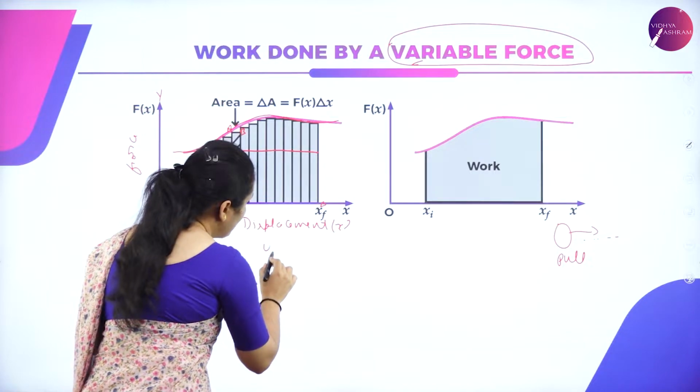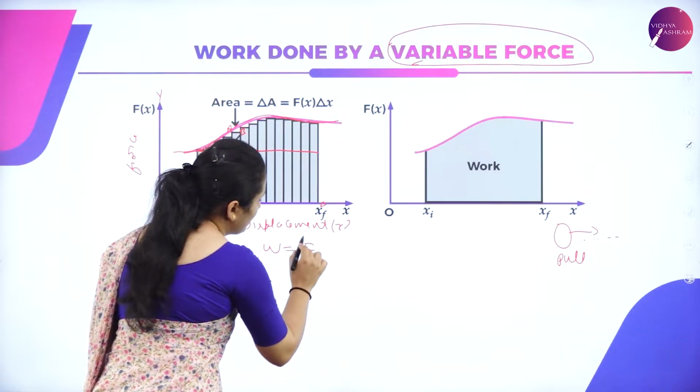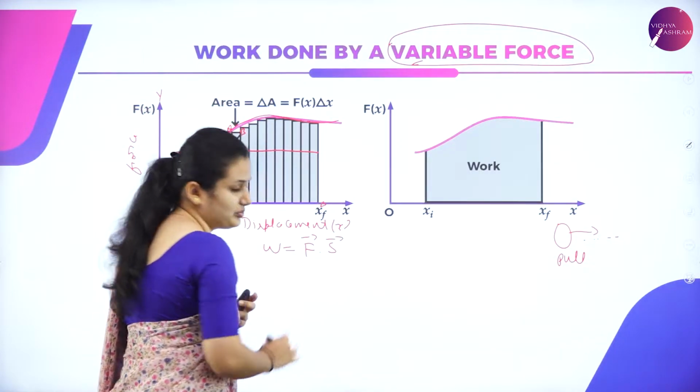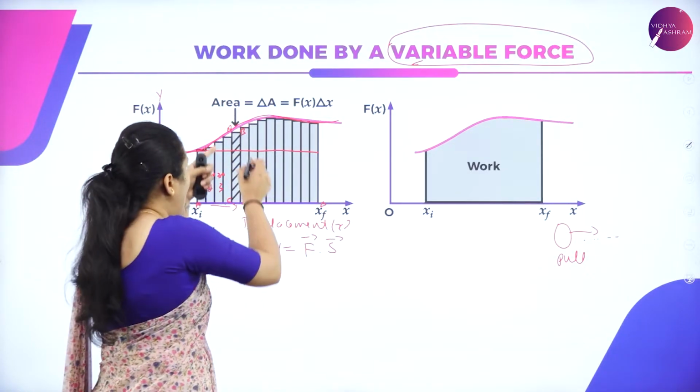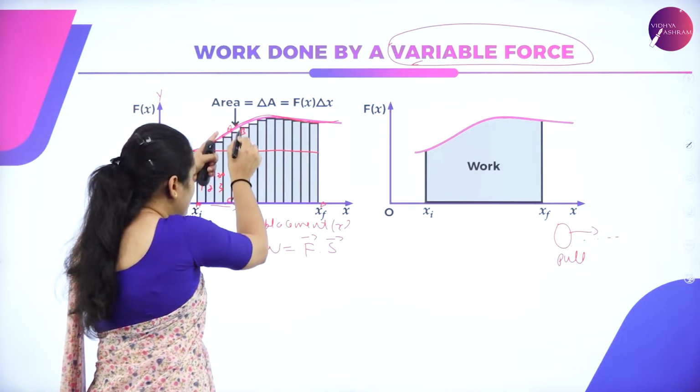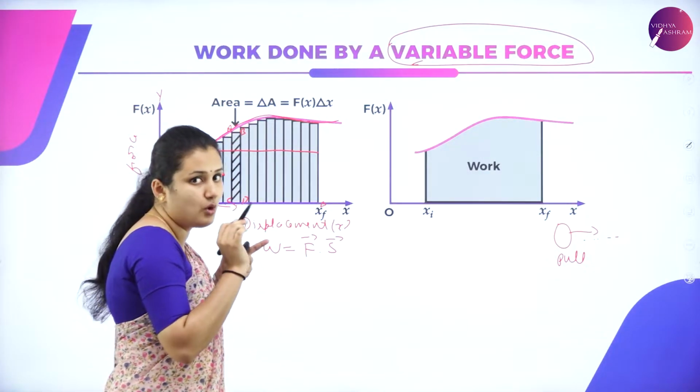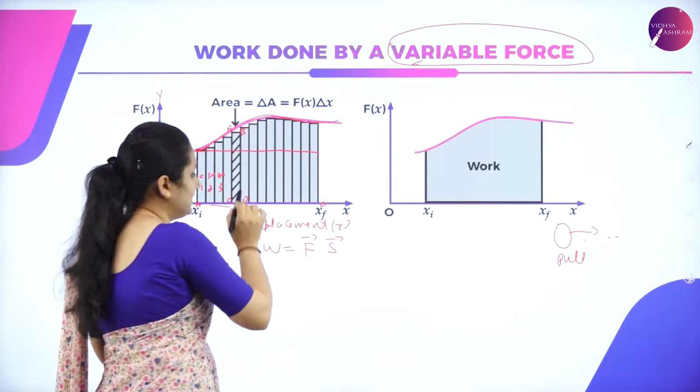I know work done is equal to the product of force and displacement. I am applying force, there is displacement in the object. I have considered one small displacement of the object, one small rectangular strip A, B, C, D.